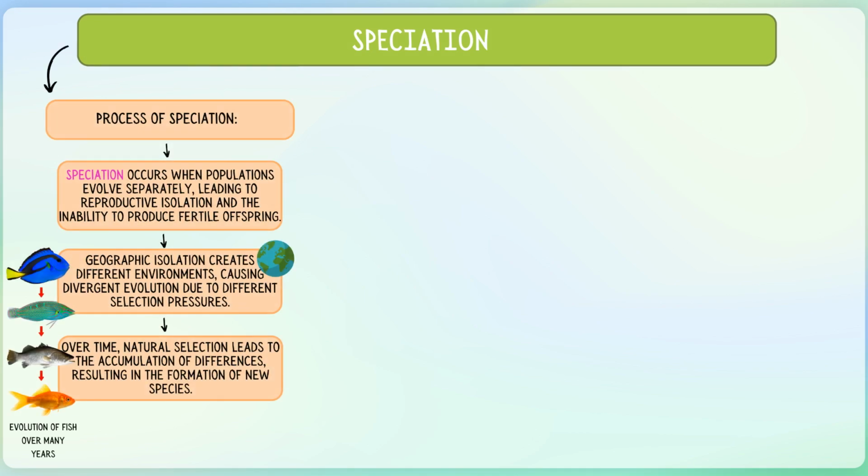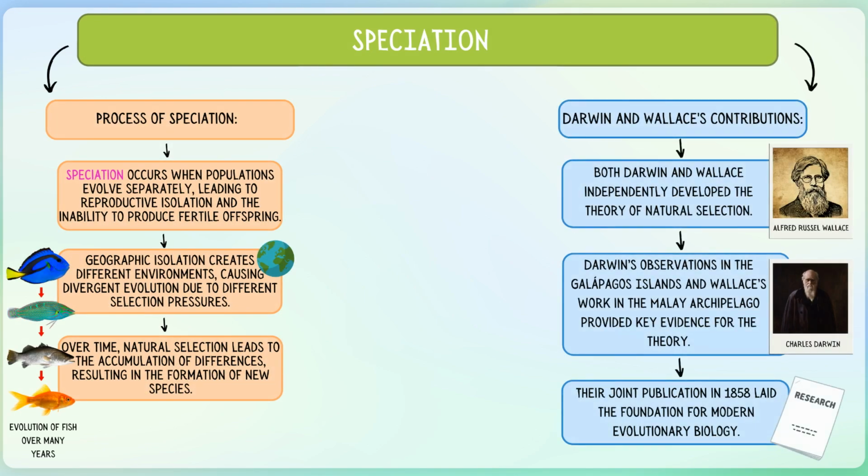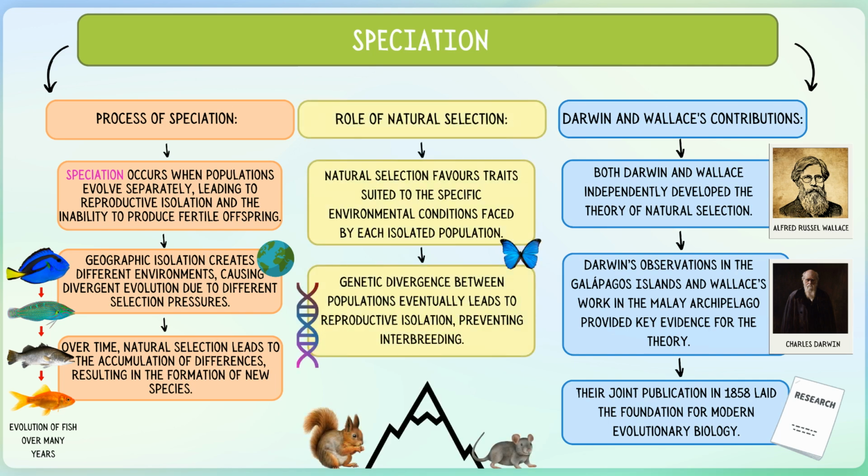In today's lesson, we explored the process of speciation and Charles Darwin's and Alfred Russel Wallace's contributions to the theory of evolution by natural selection. Darwin's observations during his HMS Beagle voyage led him to propose that species evolve over time through natural selection, where advantageous traits increase survival and reproduction. Independently, Wallace reached similar conclusions while studying in the Malay archipelago.